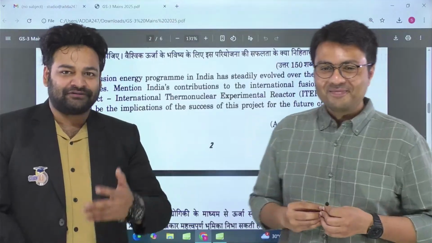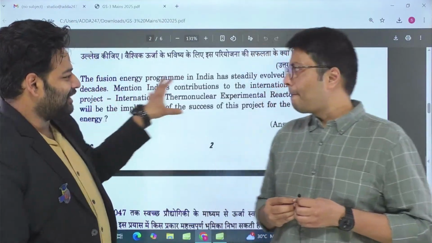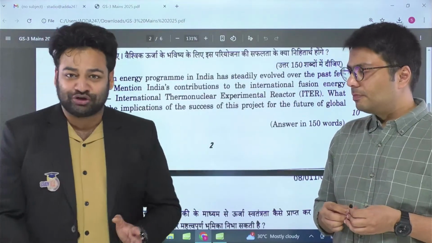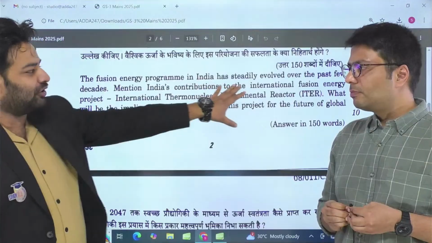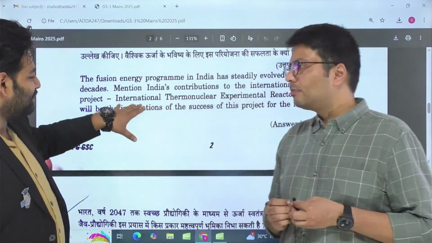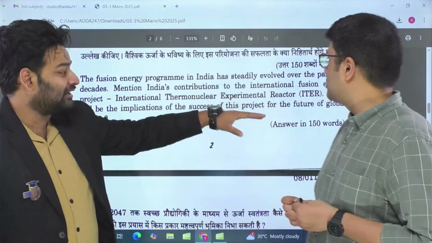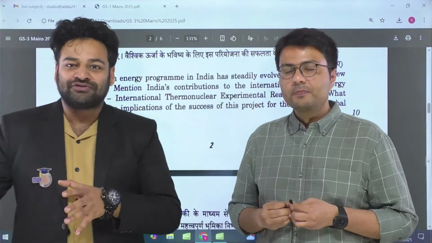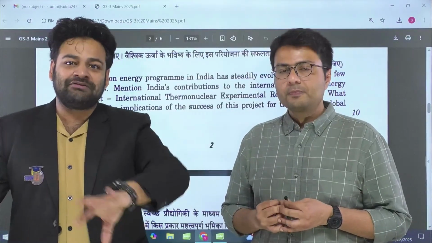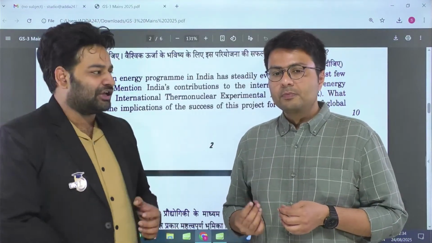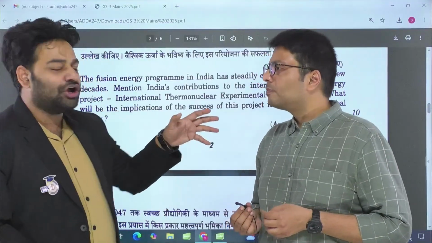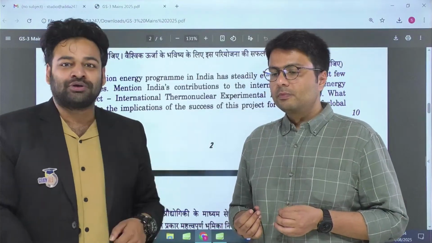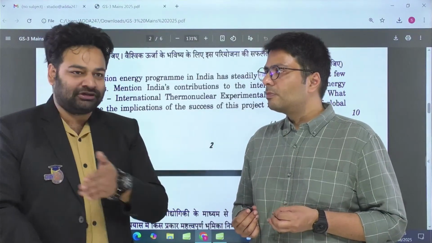It might look like at the first instance, okay, that I can just explain about the reactors and fusion energy and then go ahead. That's not exactly what the question is. Firstly, you'll have to explain, yes, obviously the fusion energy part, and then going ahead with the thermonuclear experimental reactor part, and then how it can be utilized when it comes to provide the sufficient amount of supply, not just at the regional level, but at the global level. So I have to take into consideration the multiple facets or the multiple resources of the countries, that how they are going ahead with.